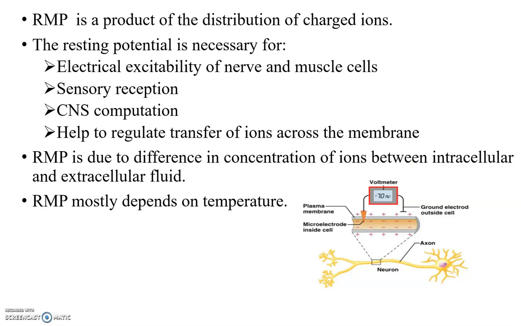The resting potential is necessary for electrical excitability of nerve and muscle cells, so sensory receptions, so CNS computations. So it helps to regulate transfer of ions across the membrane. So the RMP is due to difference in concentration of ions between intracellular and extracellular fluid. So the RMP mostly depends on temperature. Here this diagram represents the measurement of resting potential.